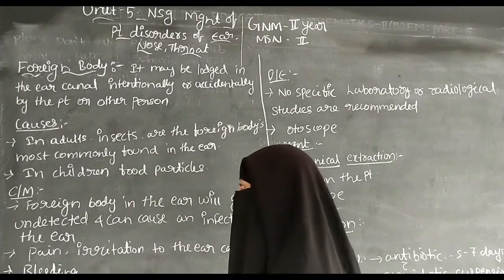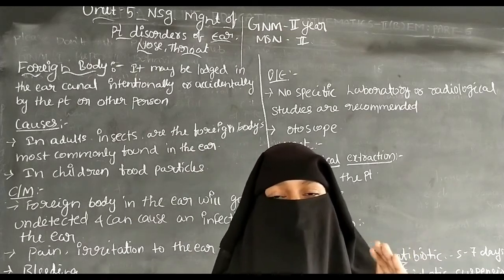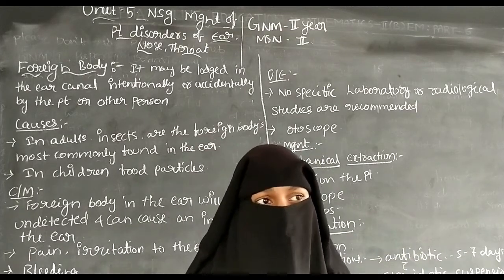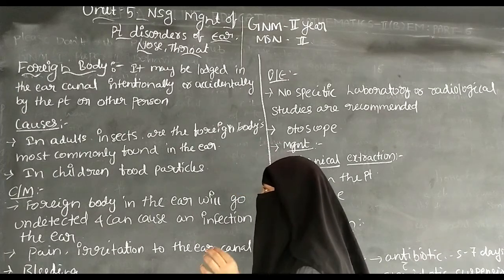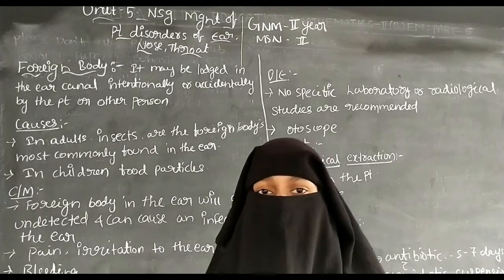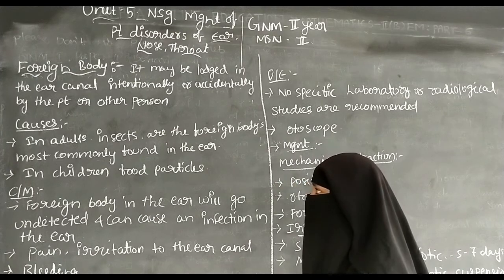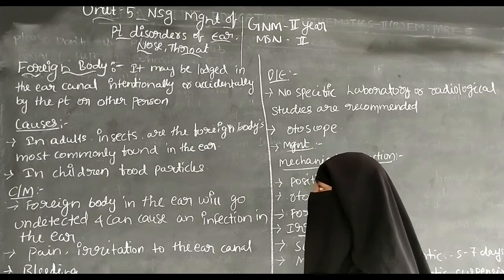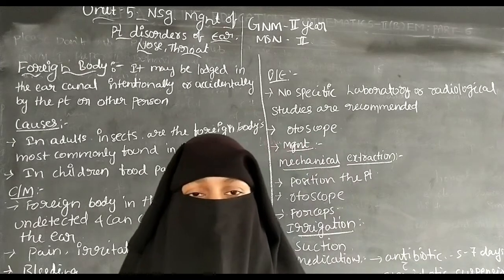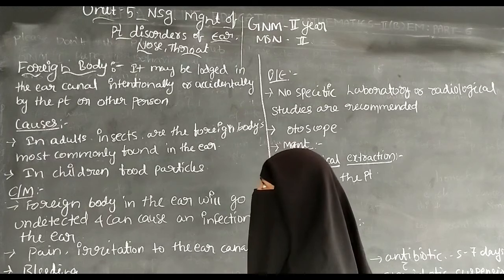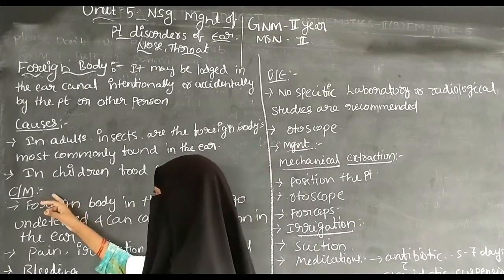So the foreign bodies in children are like food particles. The food particles include beans, flower leaves, and small vegetables; they will keep them in the ear and it causes obstruction to the ear canal. So the causes include, in adults, insects or foreign bodies, and in children, food particles. Next one is the clinical manifestations.